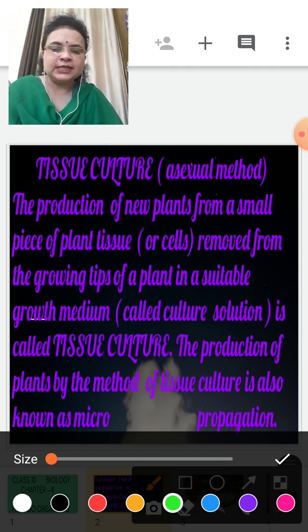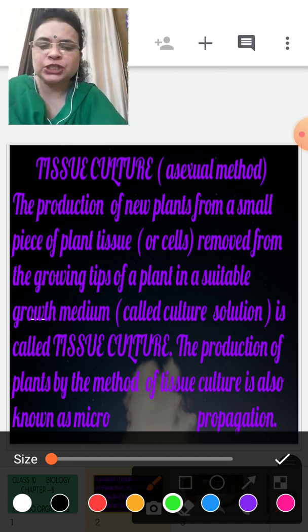See children, as you all know, all living organisms are made of cells, then cells combine to arise as tissue, and this tissue gives shape to the body and performs all functions in the living organism.